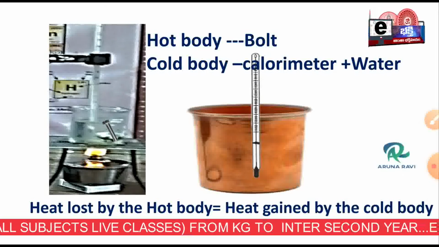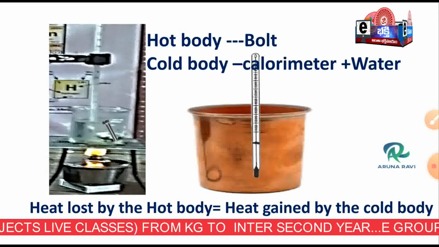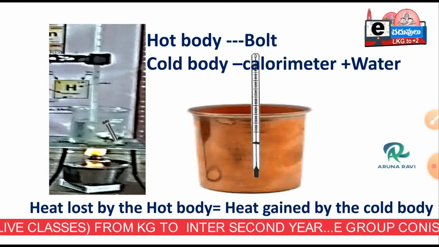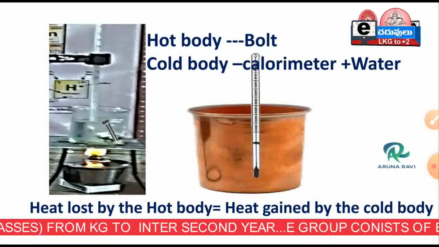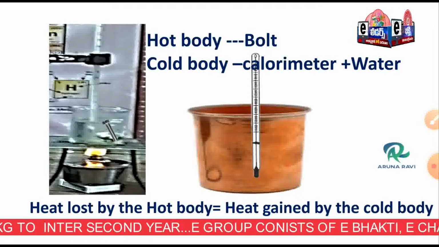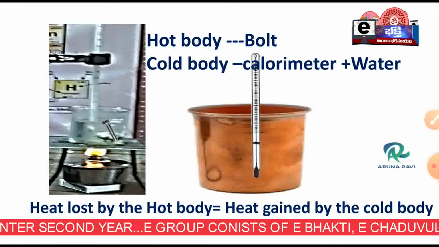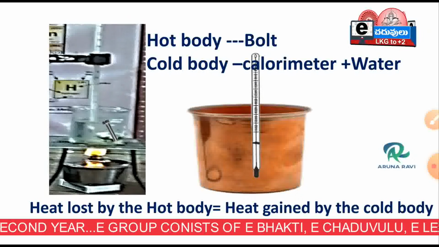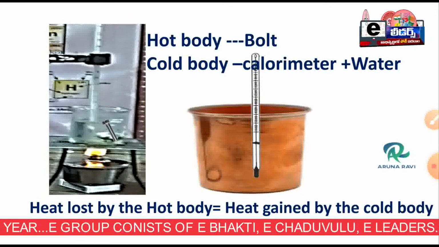Here we have to apply the principle of calorimetry, the method of mixtures. Heat lost by the hot body is equal to heat gained by the cold body. Here the hot body is the bolt, the cold body is the calorimeter and water. So heat lost by the bolt is equal to heat gained by the water and heat gained by the calorimeter.